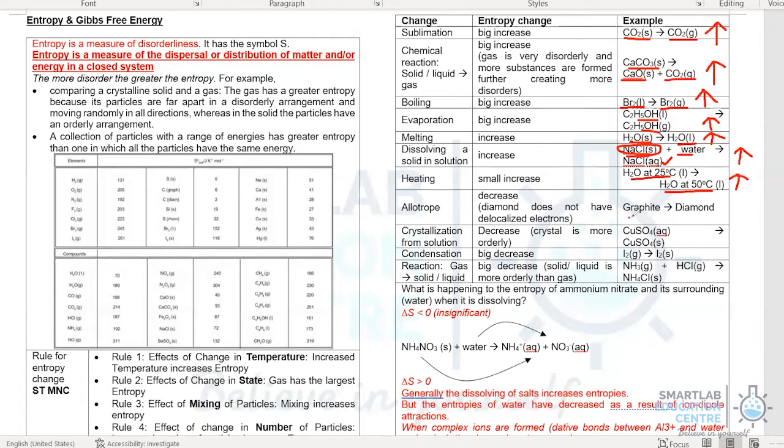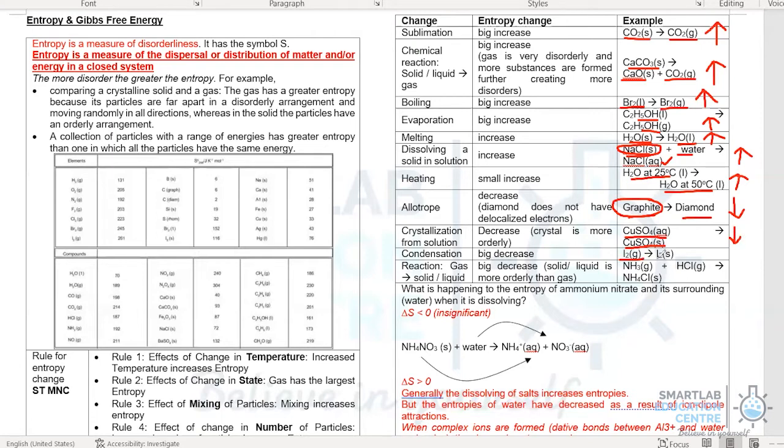Entropy will increase. Graphite going to diamond will have entropy decrease, because in the case of graphite, it has delocalized electrons, and second of all, the hexagonal planes of carbon atoms could slide across each other in graphite, which means there are greater distribution possibilities relative to diamond, whereby all the carbon atoms are held in fixed position. Copper(II) sulfate aqueous crystallizing to become copper(II) sulfate solid: in this case, Cu2+ and SO4 2-, when solidified, are held in fixed position, so the entropy decreases.